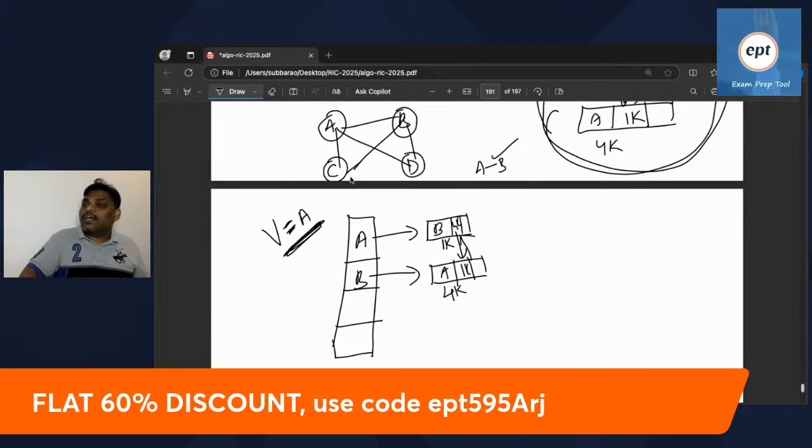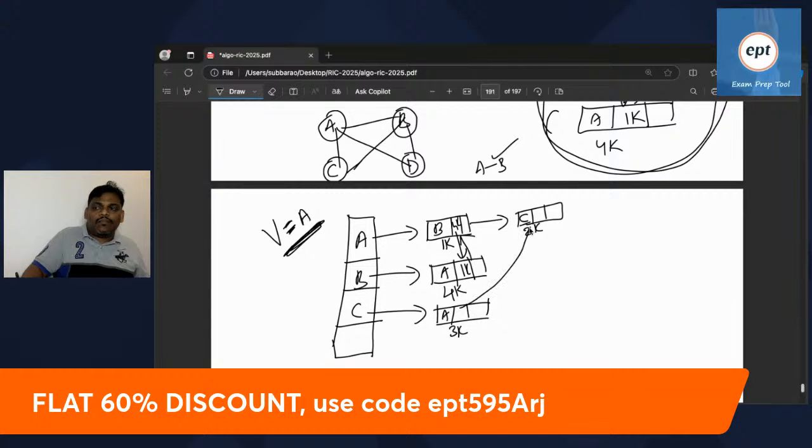Now A goes to C also. So in the A adjacency list, add C first, because A's twin is C, and C's twin is also A. So in C also create A. At a time create twins. This is assumed to be 2K, this is assumed to be 3K. Link them. So this is going to be 3K, this is going to be 2K. A adjacent C also done.